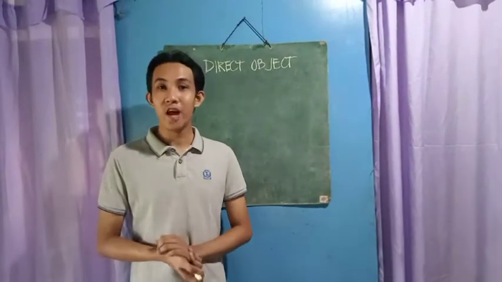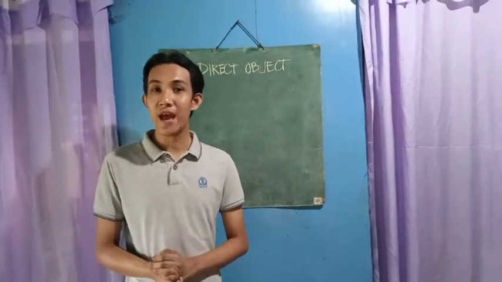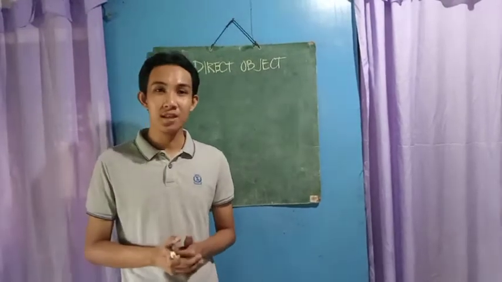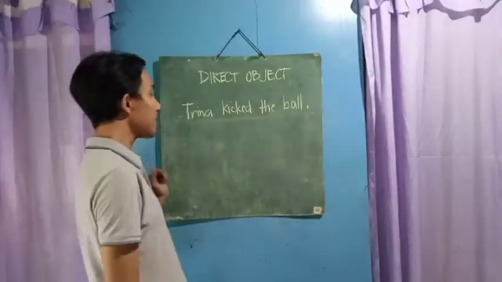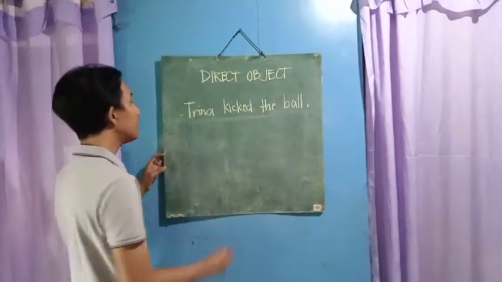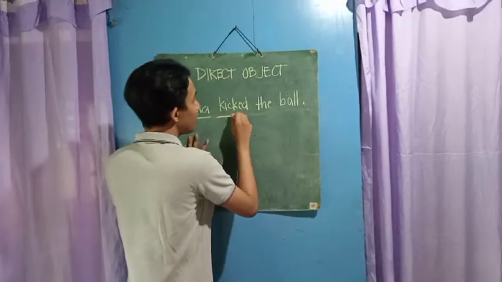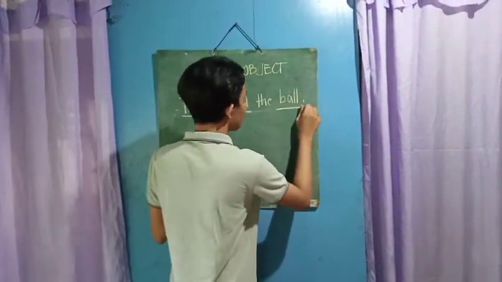Now, we are diagramming a direct object. A direct object is a receiver of the action. In diagramming a direct object, we have to draw a line to separate it from the verb and subject. In this sentence, Shrina kicked the ball. Shrina is our subject. Kicked is our verb. Shrina kicked what? The ball, which is our direct object.